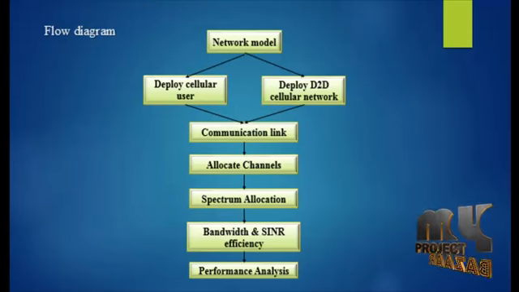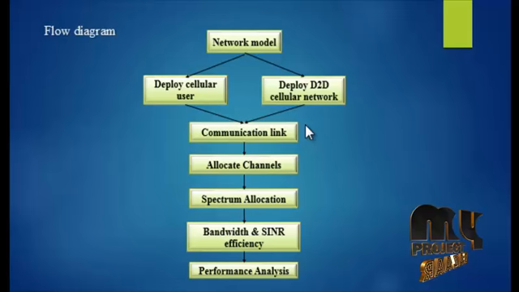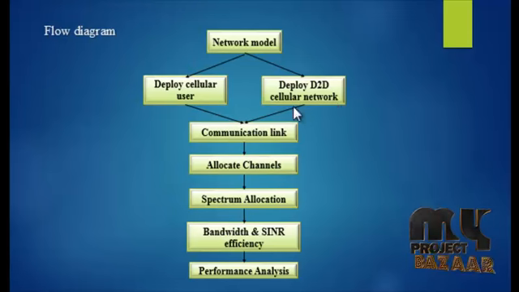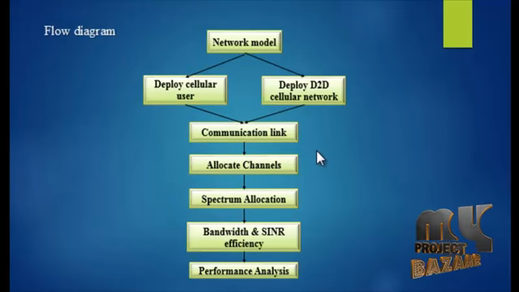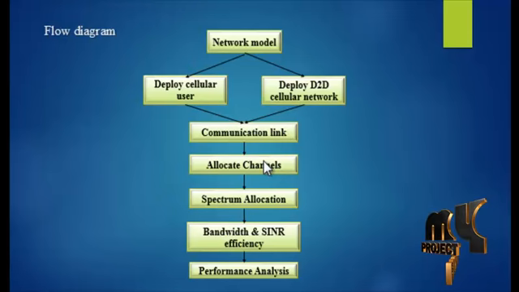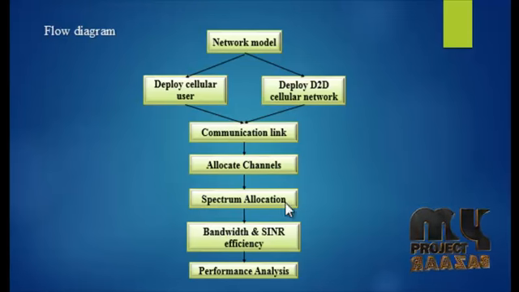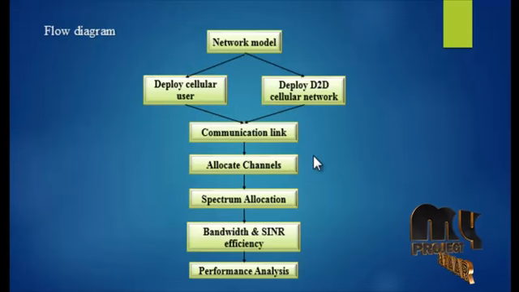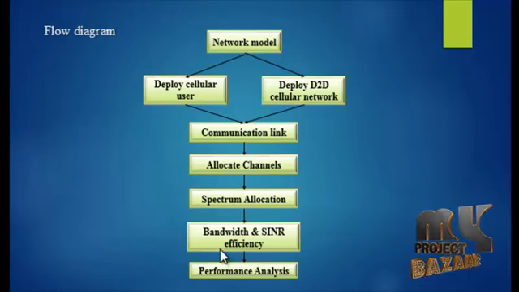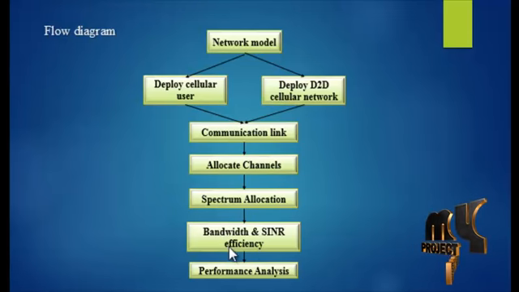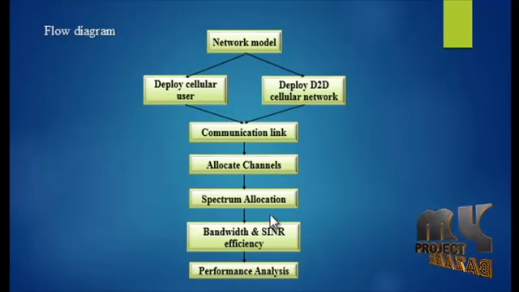The eNB serves N wireless users, connected with the communication link. This communication link is connected between the D2D cellular network and the end user. For the specific communication link, we allocate the channels. This channel is specified to this user, and then the spectrum allocation follows. In the allocation of the channels, we allocate the spectrum to the particular user. Then the efficient bandwidth and SIR are calculated through the spectrum allocation process.